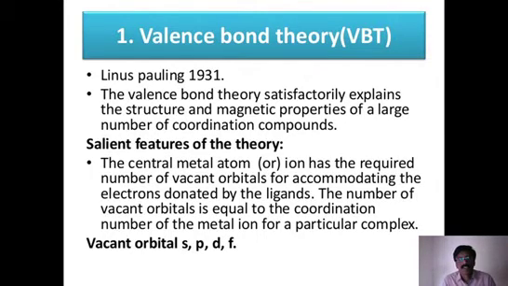Valence bond theory tells how a bond is formed. According to valence bond theory, a bond is formed by overlapping the orbitals of each atom. Generally, we know bond formation is between two atoms. So each atom is having one orbital. These orbitals of both the atoms combine, that is overlap to each other. That overlapping may be a face-to-face overlapping, direct overlapping, which is called sigma bond, and it may be partial overlapping, that is sideway overlapping, that is called pi bond, that we know already.